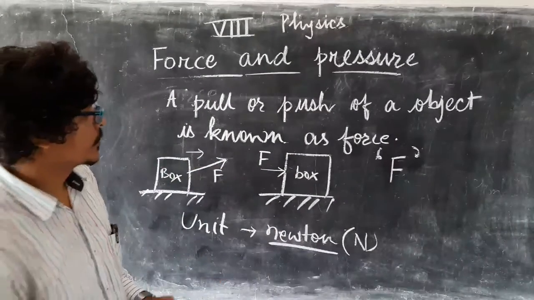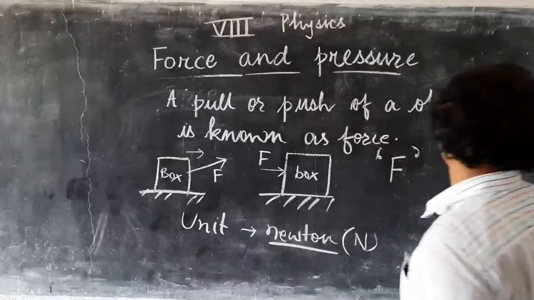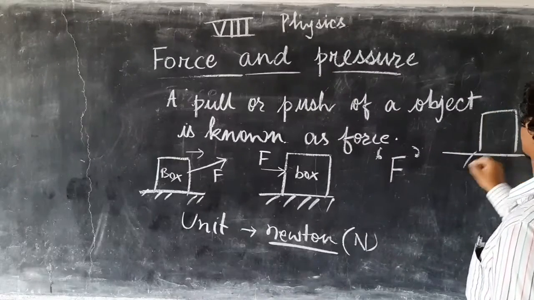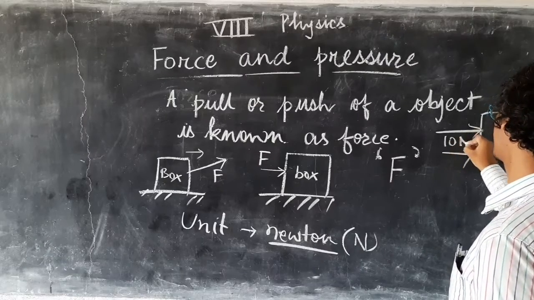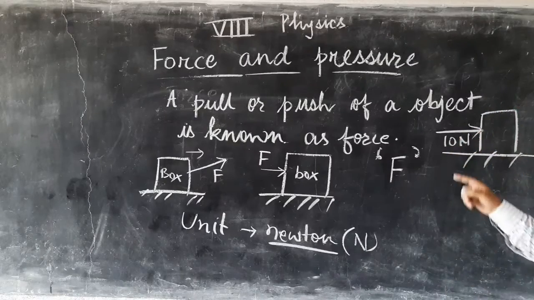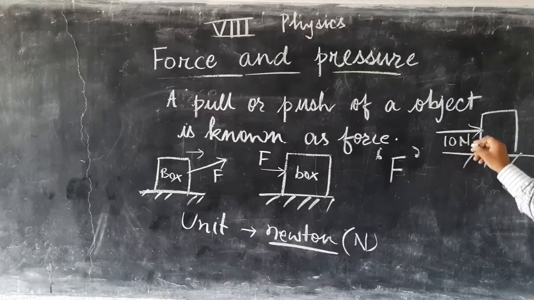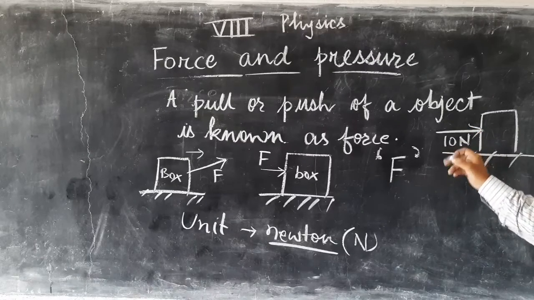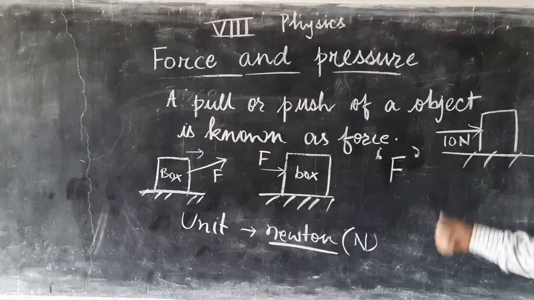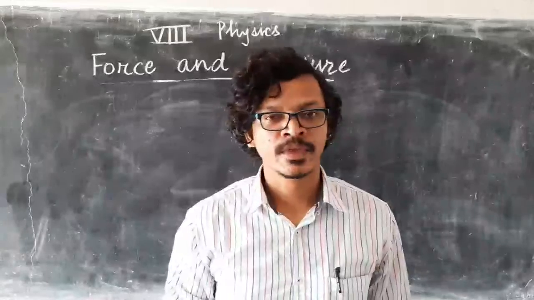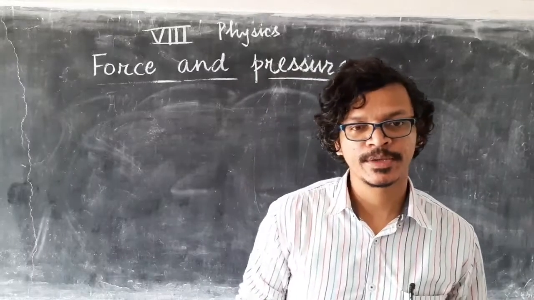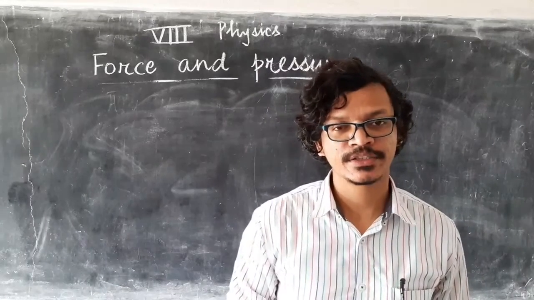So if this is a box and someone is applying some force, let us say 10 Newton, that is how we will represent it. Newton is the unit, and 10 is the magnitude, how much force is being applied. So this is the way we represent it. So we have seen that force can be represented by F and the magnitude of force.